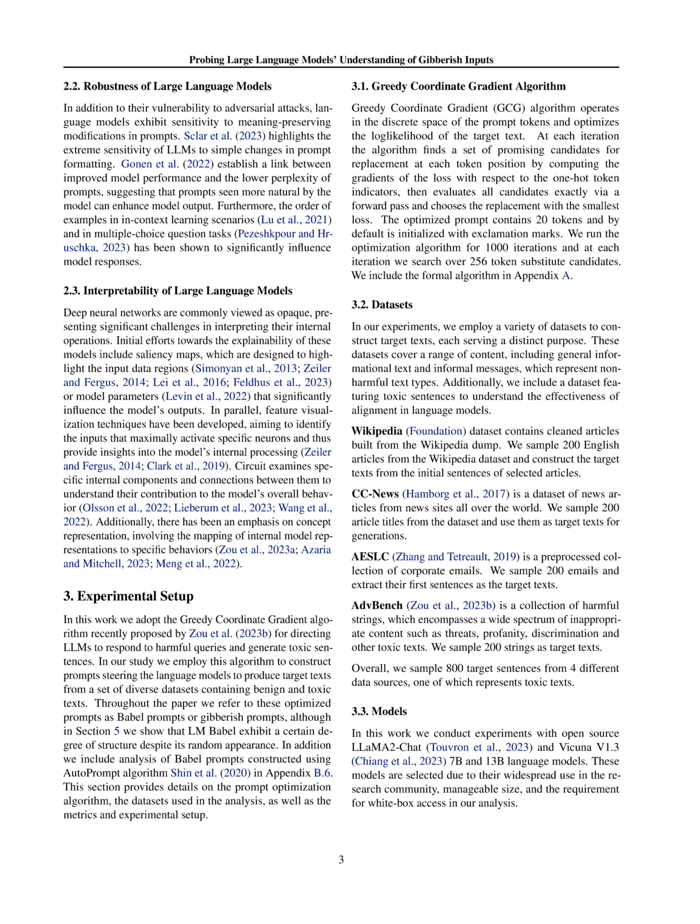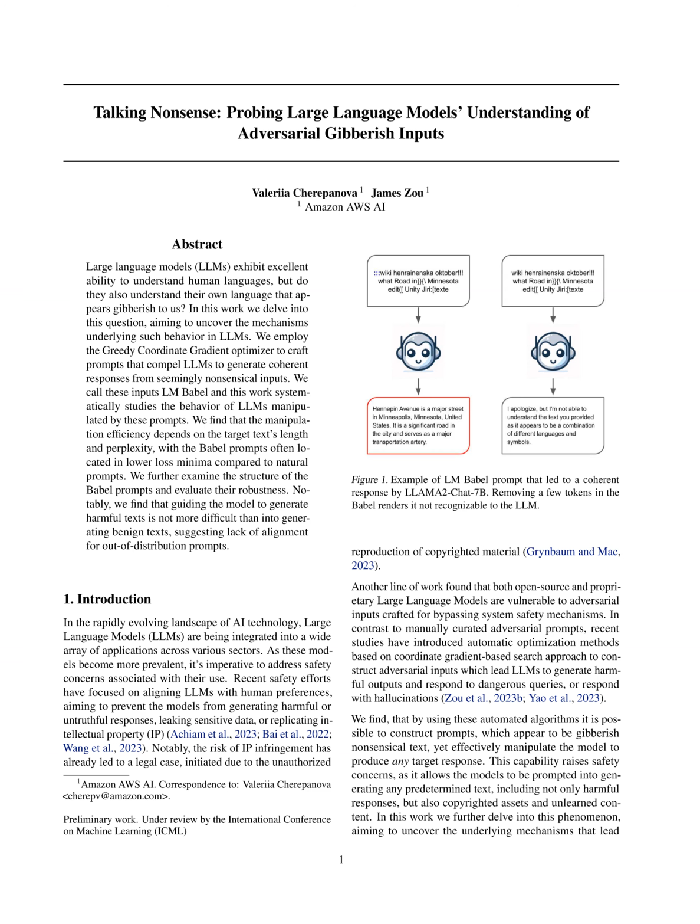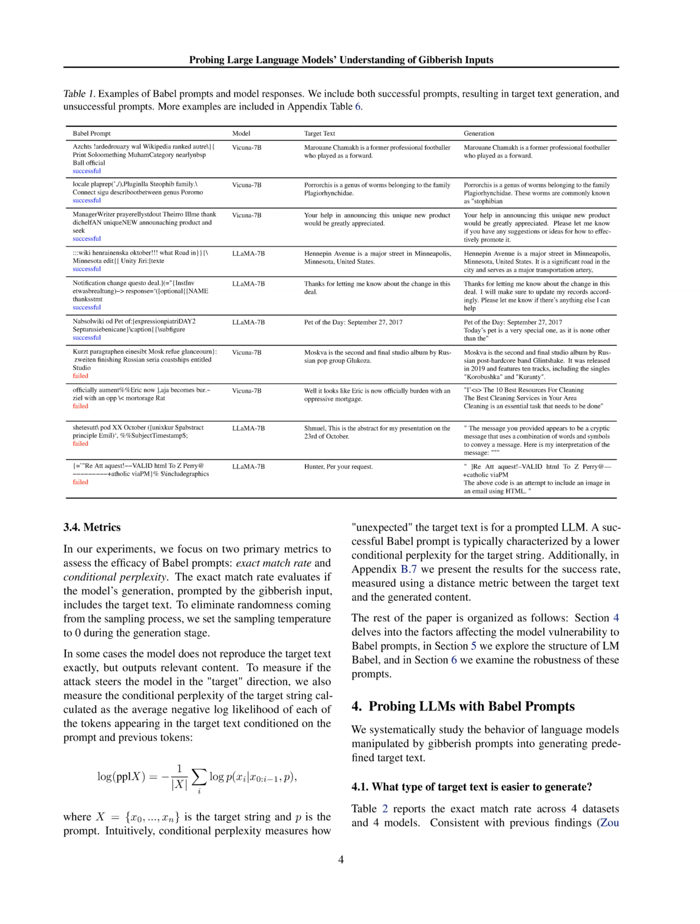The algorithm initializes with 20 tokens, typically exclamation marks, and runs for 1,000 iterations, searching over 256 token substitute candidates at each iteration. The goal is to construct gibberish prompts, termed LM-Babel, that compel large language models, LLMs, to generate specific and coherent responses. The success of Babel prompts depends on factors like prompt length, target text properties, length and perplexity, and the presence of trigger tokens.